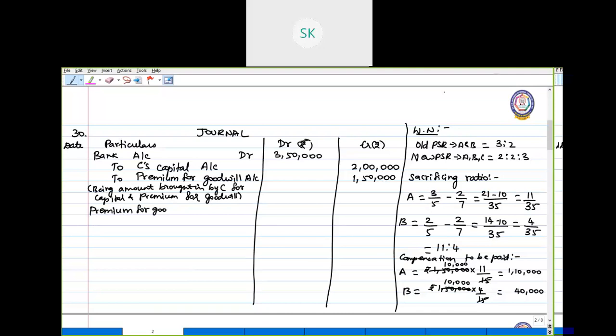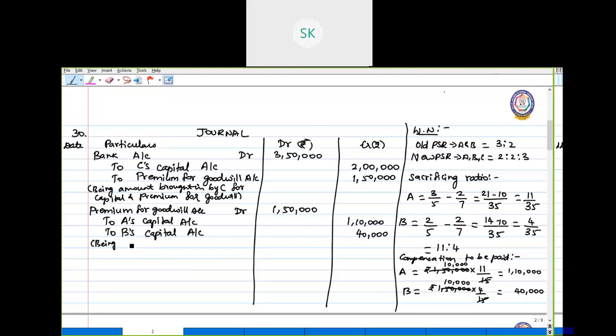So premium for goodwill account debit to, the sacrificing partners are A and B. A's capital account to B's capital account. Okay. So this 1,50,000 is distributed to A and B in the sacrificing ratio. That is, A should get 1,10,000 and B should get 40,000.